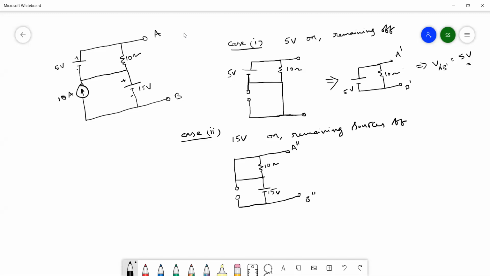Now shall I redraw again, because there is an open circuit and a short circuit as well. This is an open circuit, which means no current is flowing, so we can eliminate this branch. By eliminating that, the first branch has the 5 volts source short circuited and the 15 volts as usual.